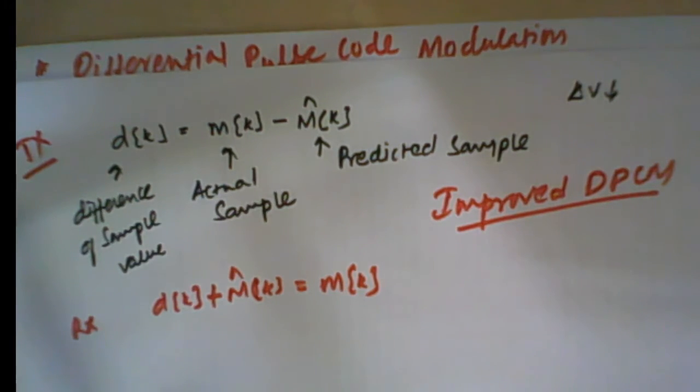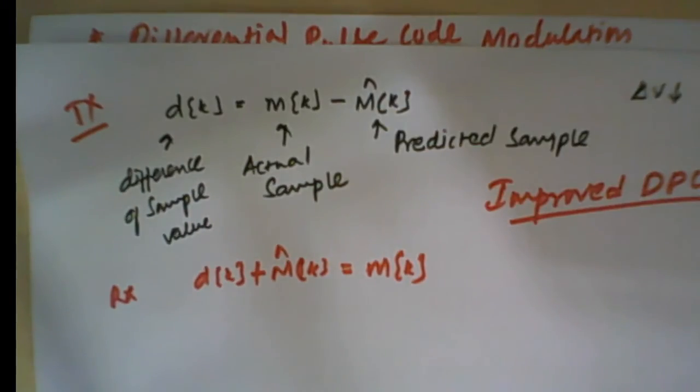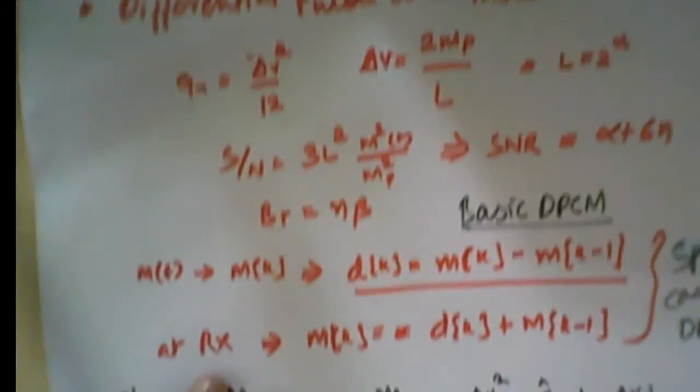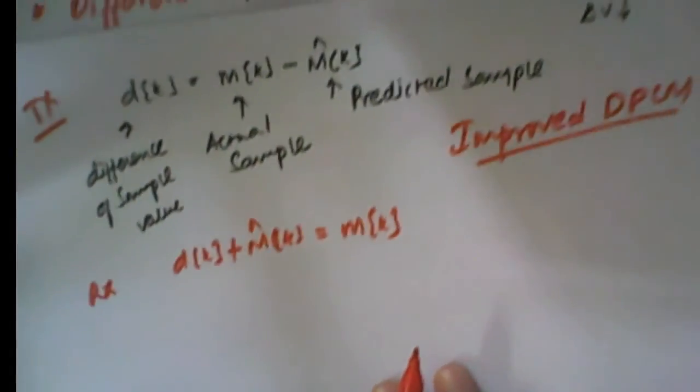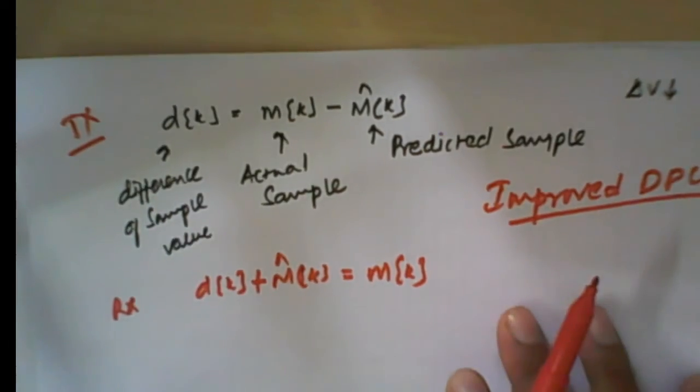If the prediction is worthwhile, the predicted value will be close to mk, and the difference will be even smaller than the difference between the successive samples. Consequently, this scheme known as differential PCM is superior to the previous scheme, that is the basic scheme. So this is also called a special case of DPCM, that is basic DPCM. So this is a different kind of DPCM.